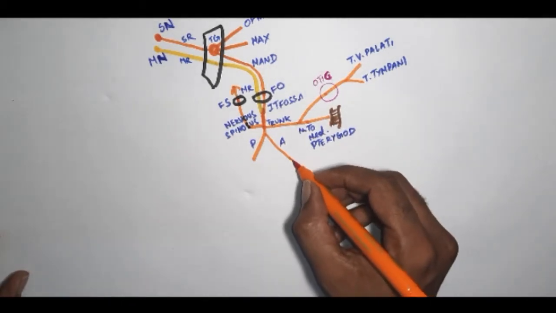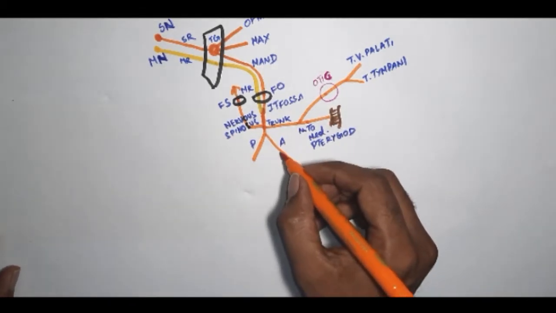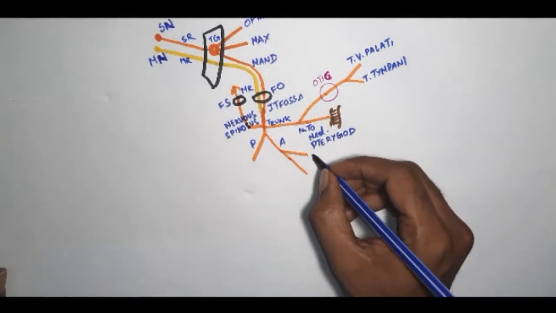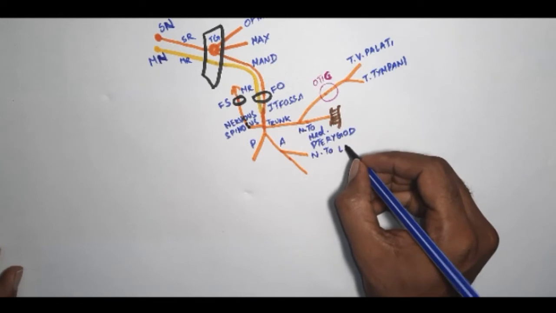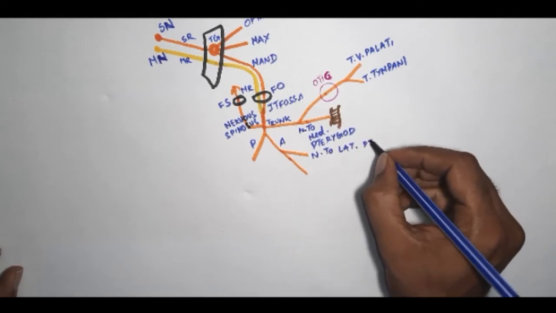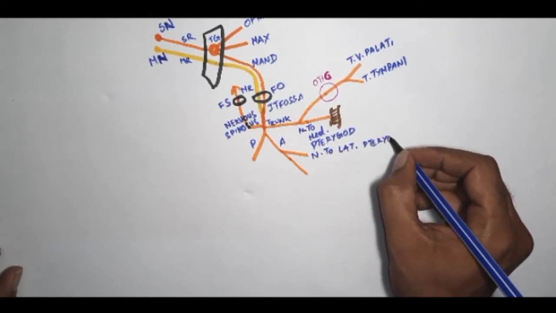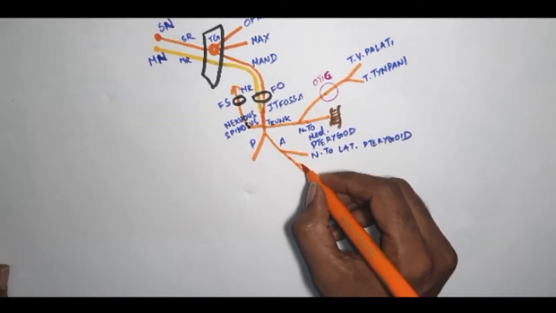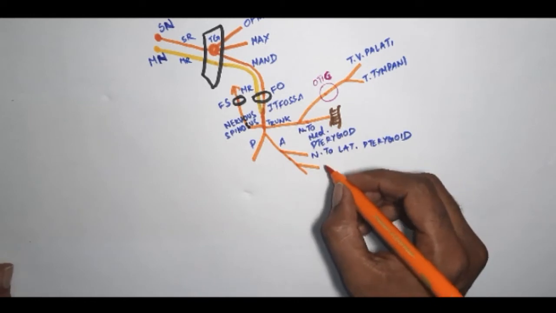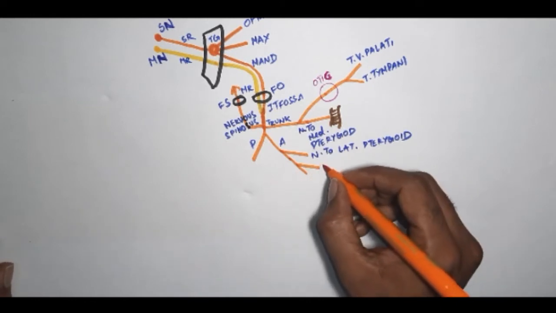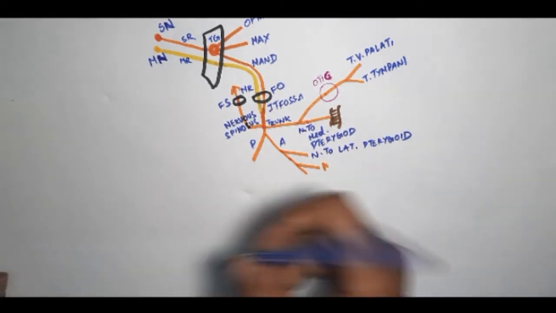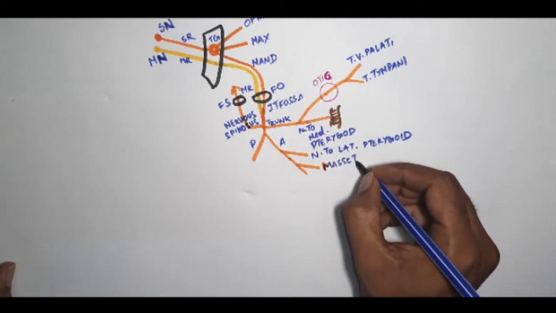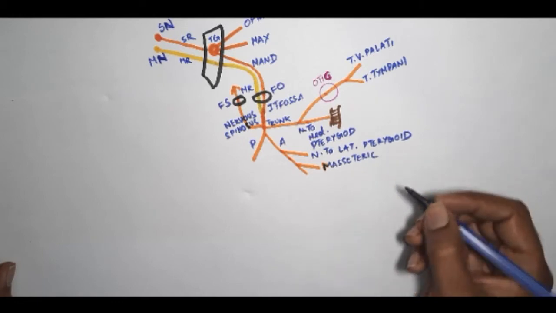The anterior division, which is coming down, gives off branches. One of the branches that it supplies is nerve to lateral pterygoid. The next branch that you're going to see is the masseteric branch.